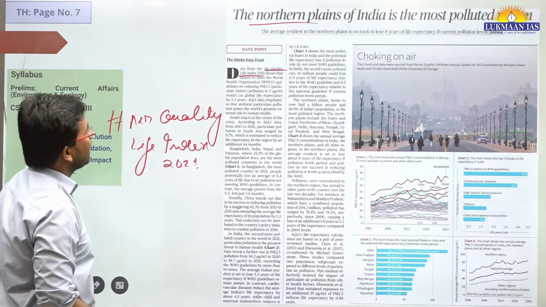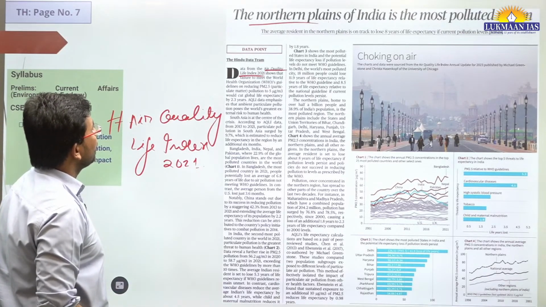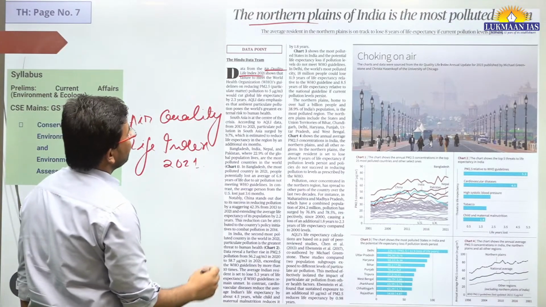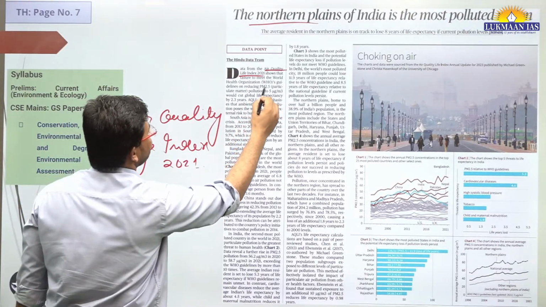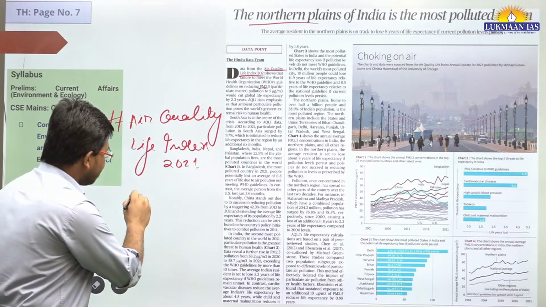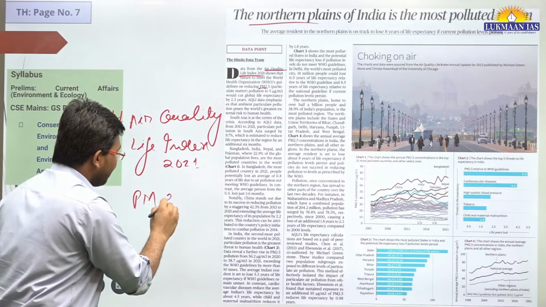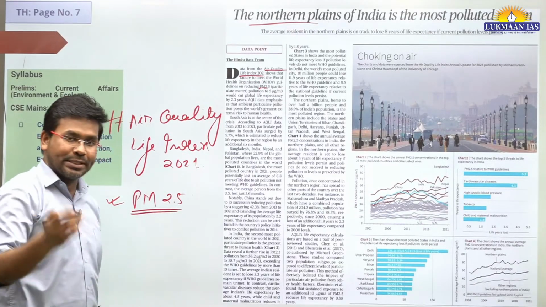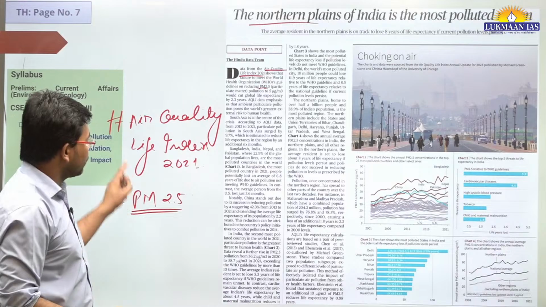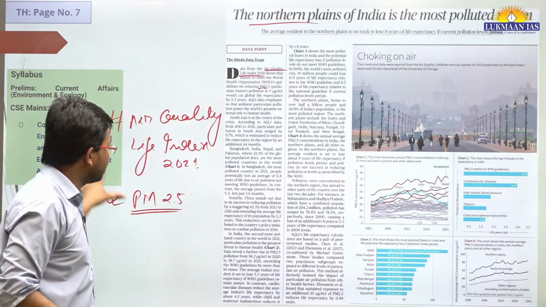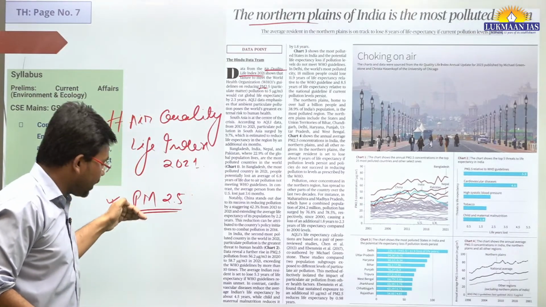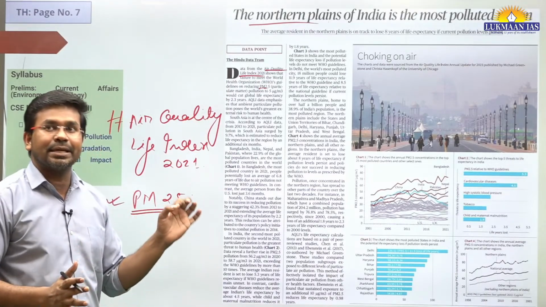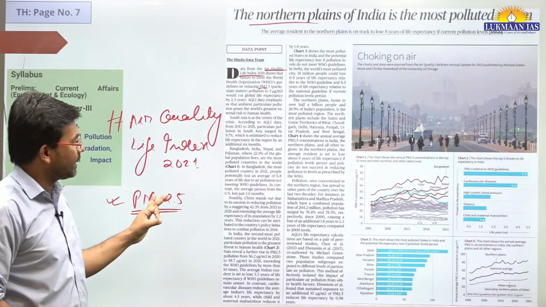So this data of 2021 shows that there has been a failure to meet the WHO guidelines on reducing PM 2.5. In this article they have talked about particulate matter 2.5. It's a kind of pollutant which is there in the air. According to this particular index, this pollutant level is very high and it has not been addressed adequately.